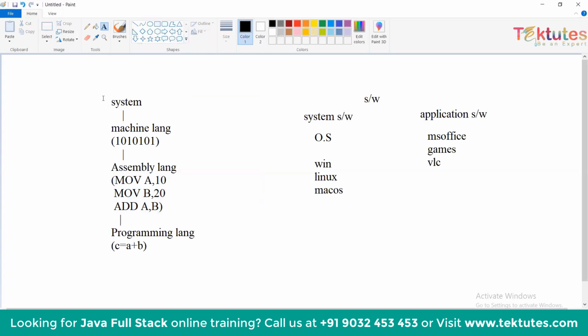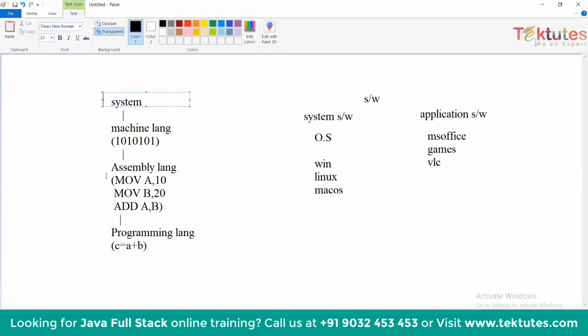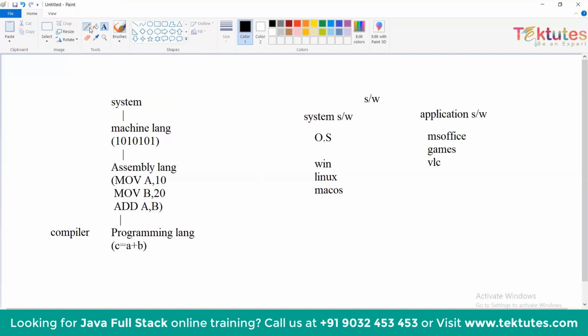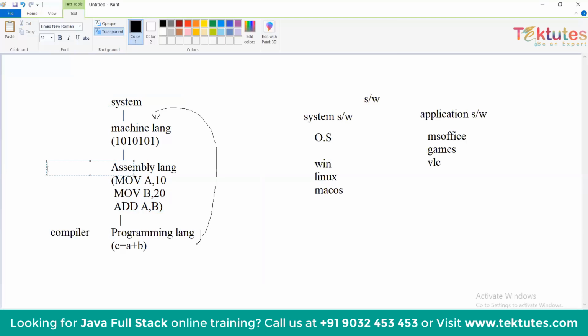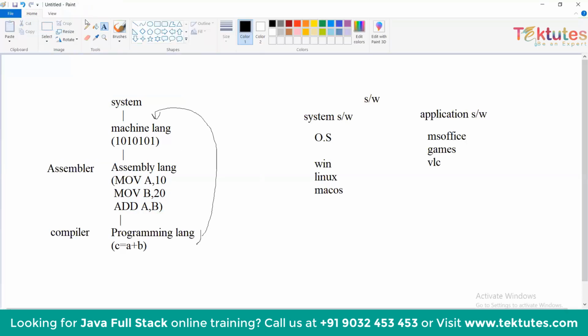The system cannot understand assembly language or programming language directly, so for that we need software. For a programming language, we have a compiler, which converts the programming language into machine language. In the same way, there is an assembler for assembly language, which converts assembly language into machine language.